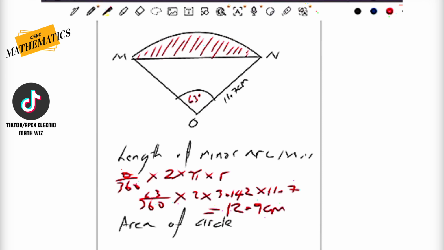So basically, what have we just calculated, ladies and gentlemen, boys and girls? We've just calculated the distance around the edge here. That is the measurement of that curved section. That is the arc. That's the minor arc as well.